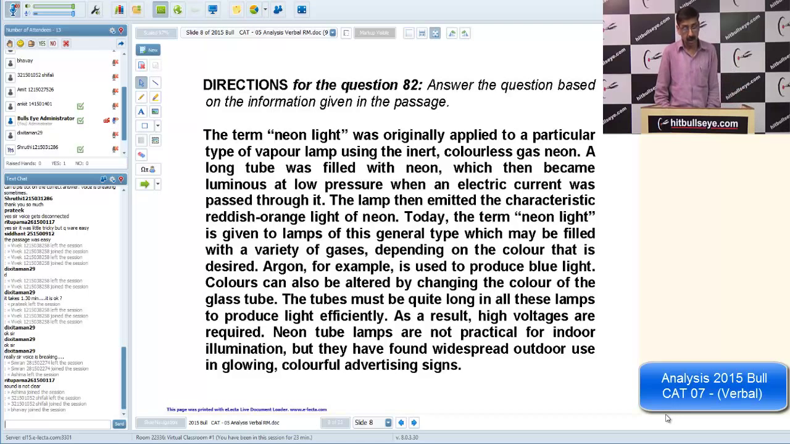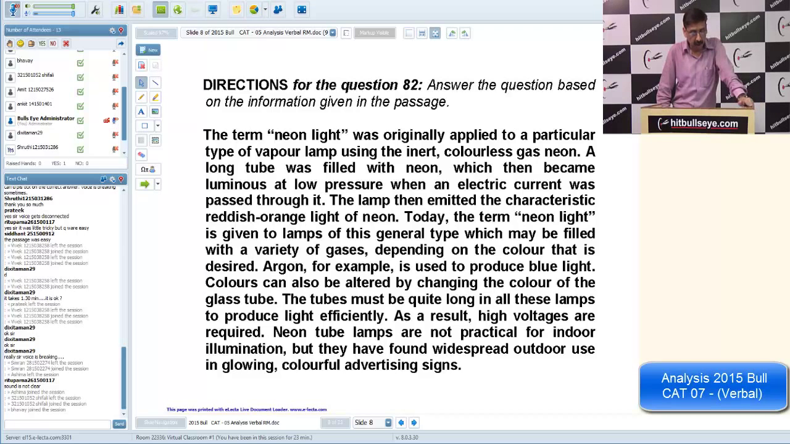Okay, again a very interesting question. It was an inference based question, question number 82, based on neon light. You want to take your time and go through the question again. Neon light: it says neon light was originally applied to a particular type of vapor lamp using the inert colorless gas neon, and nowadays its connotation has undergone major changes. The long tube filled with neon is talking about the construction.